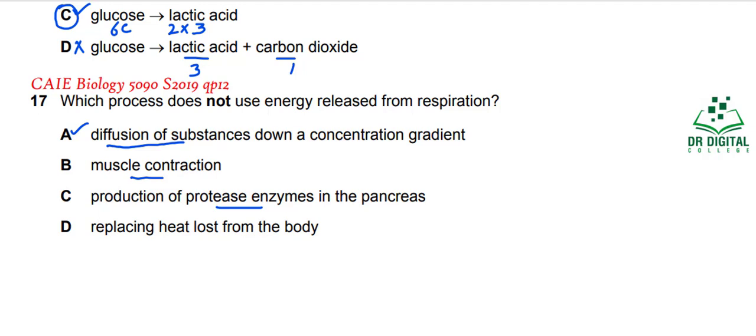Okay, replacing heat loss from the body. In case of replacement of the heat loss, ATP is broken down into heat so that body temperature can be maintained. So this option is wrong, this option is wrong, B option is wrong. The answer for this question is A.